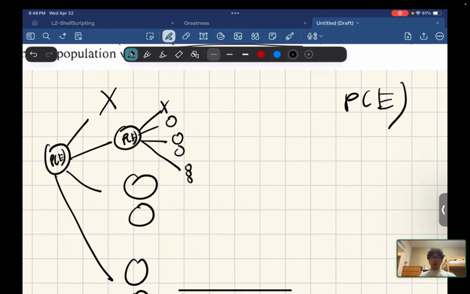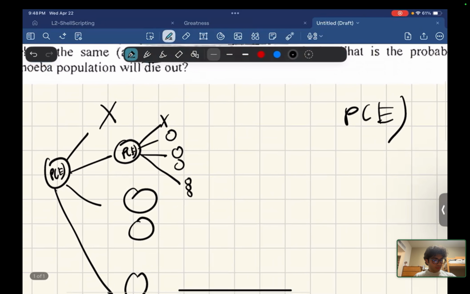So every amoeba can go on some journey which can lead to that root dying with probability of E. So the chance that all of its offspring also end up dying is the probability of E.